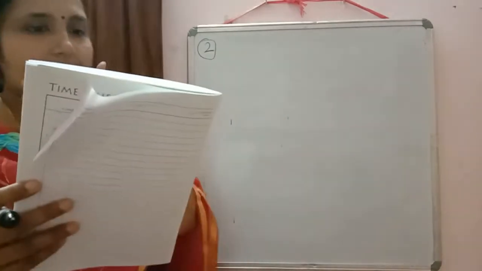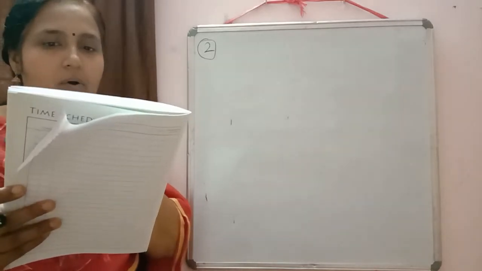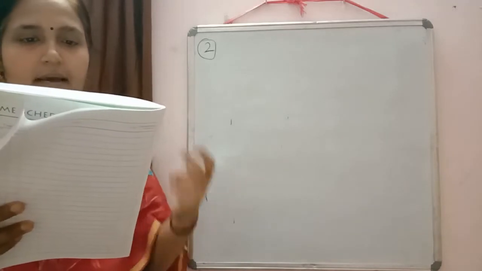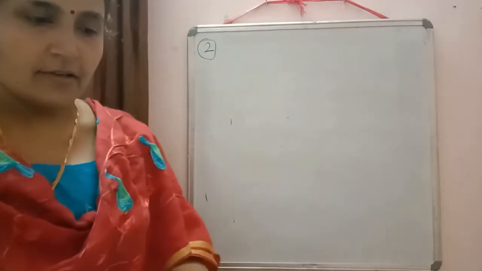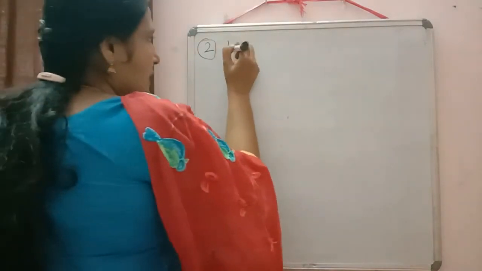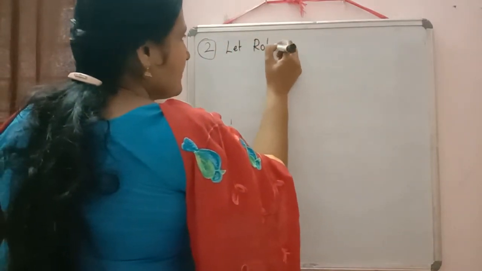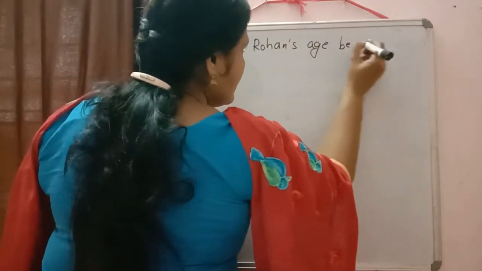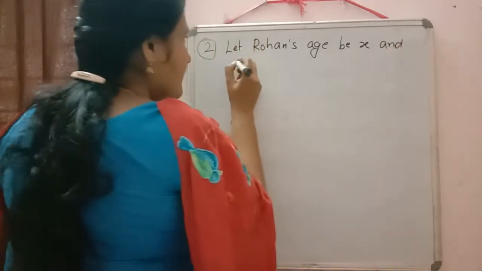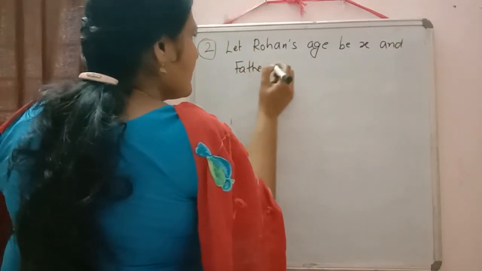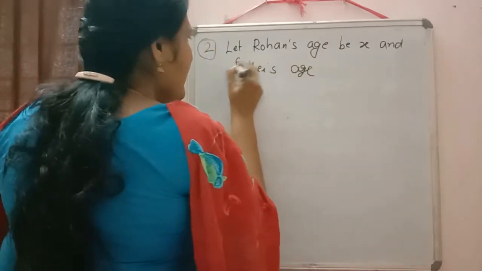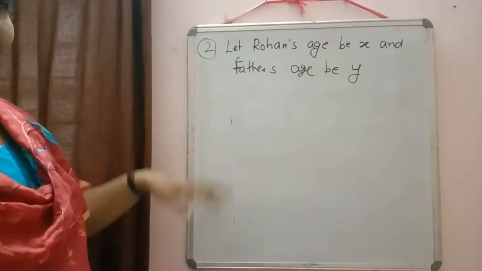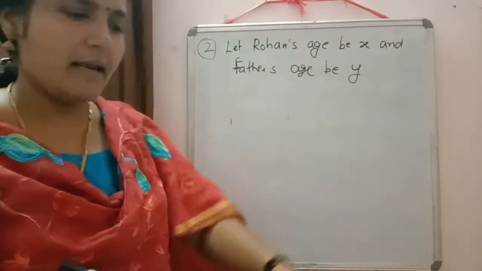In the second question, it is written, Rohan is now half of his father's age. So again, we have two things here, Rohan's age and father's age. So first we can write down, let Rohan's age be x. Variables, if you want, you can change. That depends on you. Let Rohan's age be X and father's age be Y. At present I am not writing years because when we are solving we don't have to mention years. At last we can write it down.